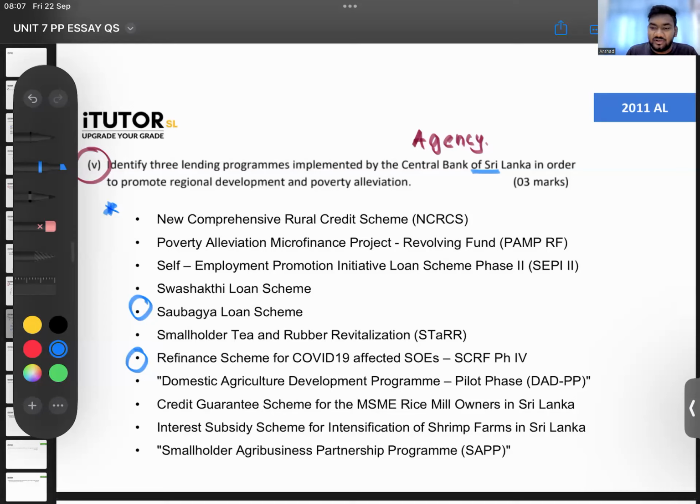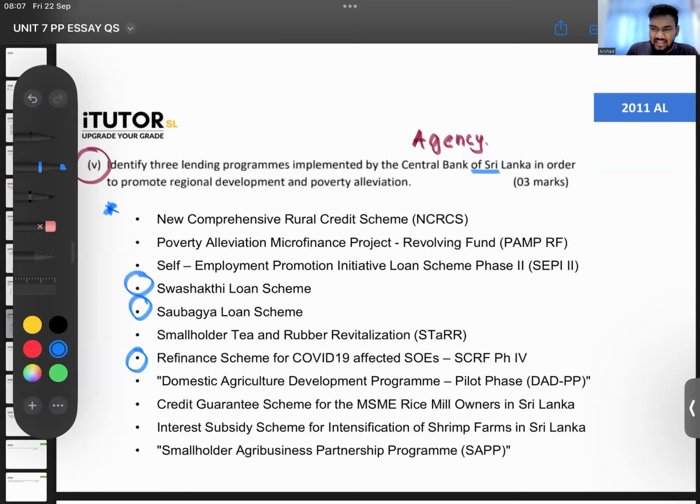Aswasuma is not a loan, guys. Aswasuma is a transfer. Here you can't write Aswasuma or Samurdhi. Those are transfers, guys, where the government just gives money. These are loans, lending programs, where you have to repay. So usually a longer repayment period and a low interest rate. Don't confuse those two. You can write here, Swasakti is also somewhat easy.